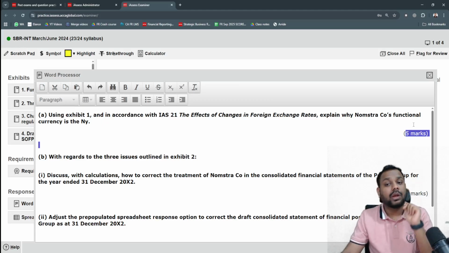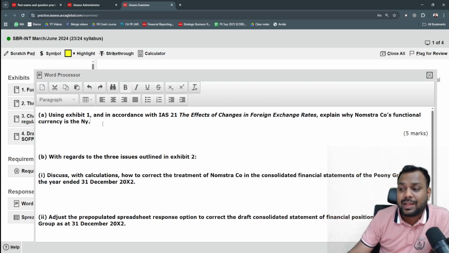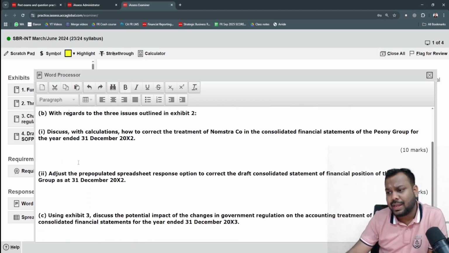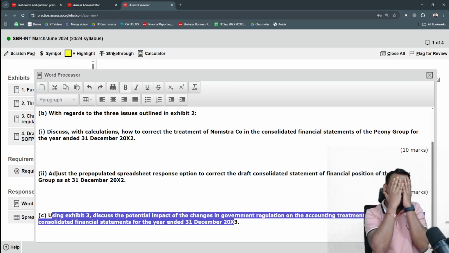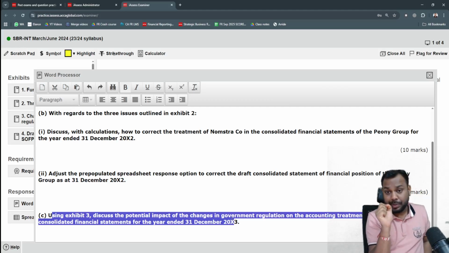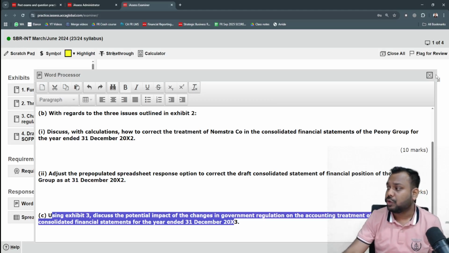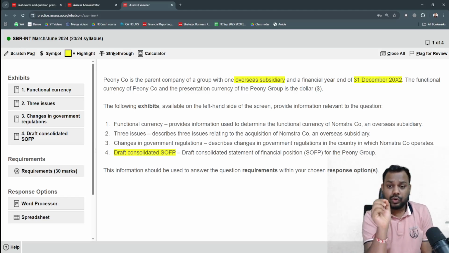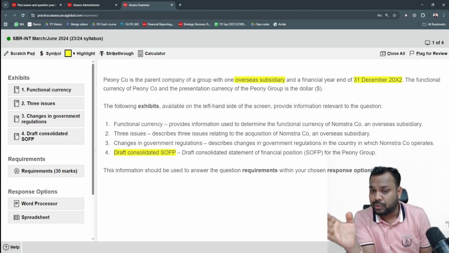Fourth point. Let's suppose I am answering question number 1. I know the answer to part A, I will write that. I know the answer to part B, I will write that. I don't know the answer to part C. Now, what I will do as a student is try to do the brainstorming. No, you are not required to do brainstorming now. If you don't know the answer to part C, fine. Just close it, move to the next question. Whatever you know very easily, just write those answers, move to the next question.